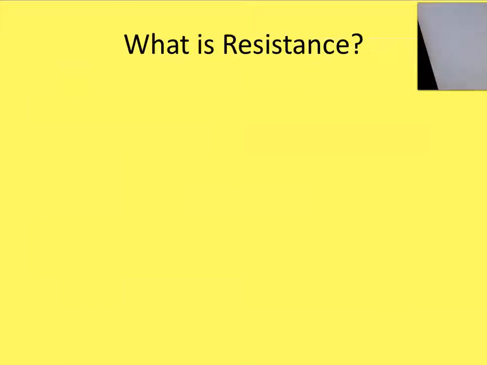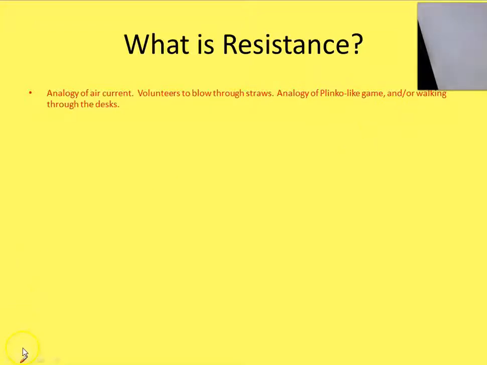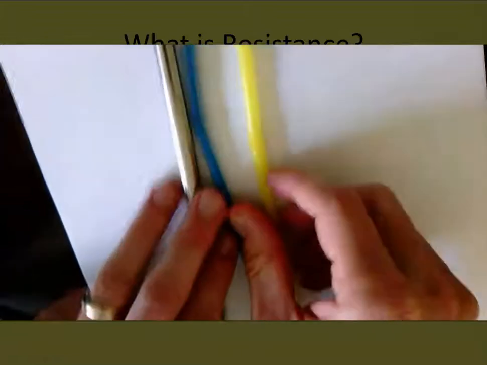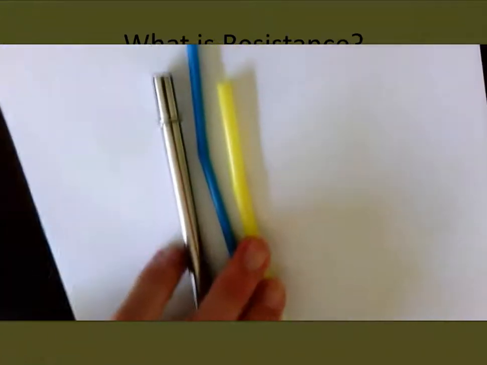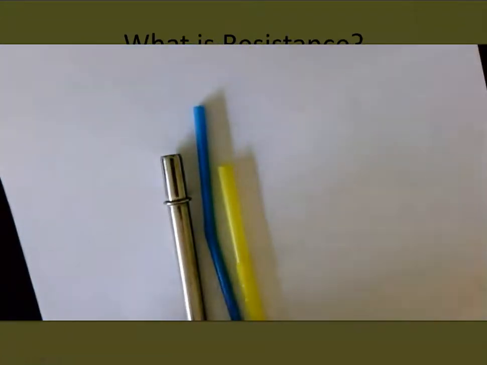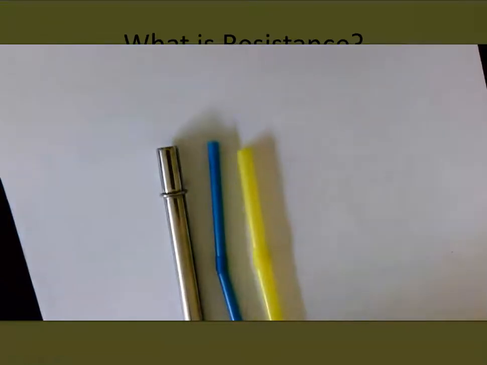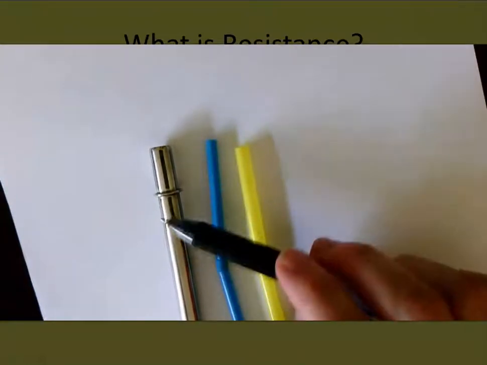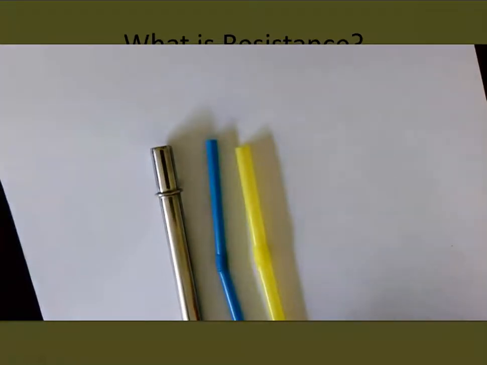So what is resistance? Well, I gave you an analogy before, the analogy of trying to blow air, an air current, through straws. I gave you these 3 straws to look at and asked, if you were going to put these in your mouth, which would be the easiest and which would be the hardest to blow air through. Now, just based off of their diameter, the bigger the diameter, the easier it would be to blow lots of air through a certain location in a given second.